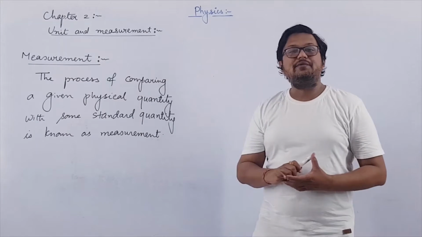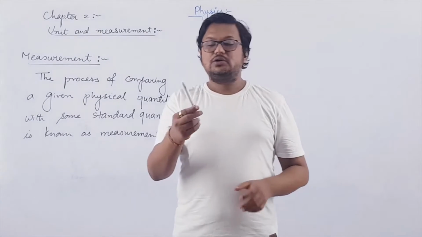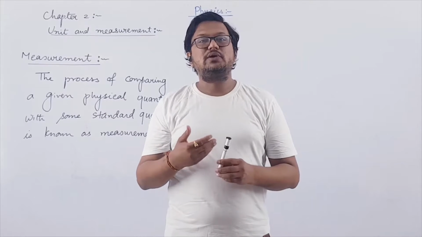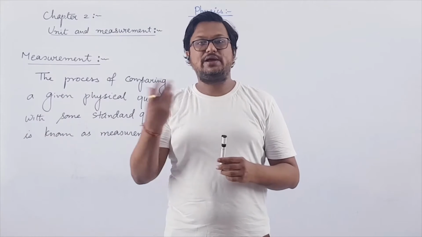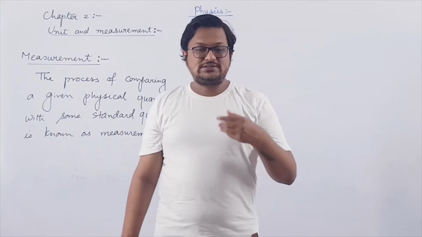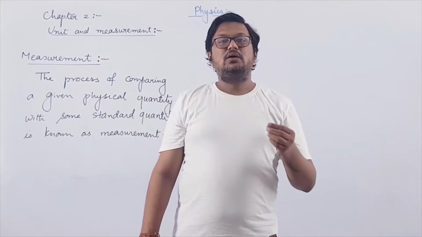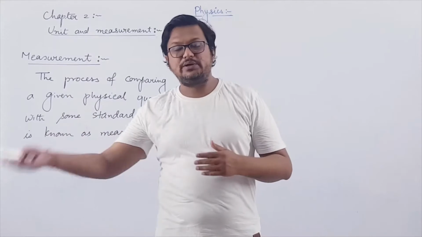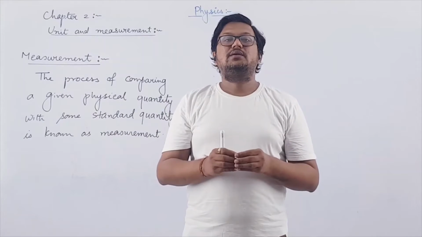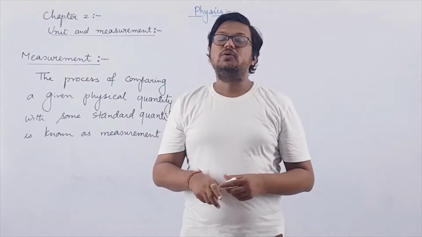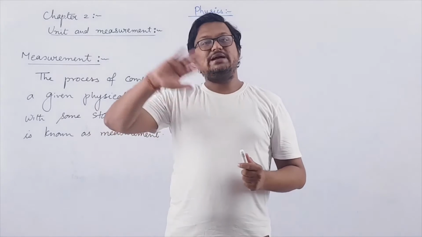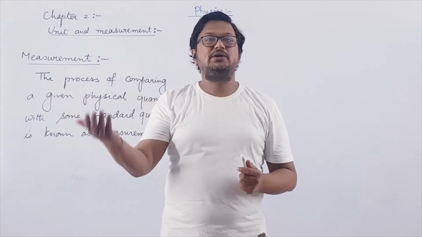Say, for example, if I ask you to measure the length of this pen, and let us say it is 5 centimeter, then you are not going to write it as 5 kg or 5 gram. What is the length of any object? Your answer will be something like 10 centimeter, 1 meter, and for distance, 1 kilometer. Obviously you are not going to say length is 10 gram or 10 second. So a given physical quantity should be compared with some standard quantity which is randomly chosen and internationally accepted by all of us.